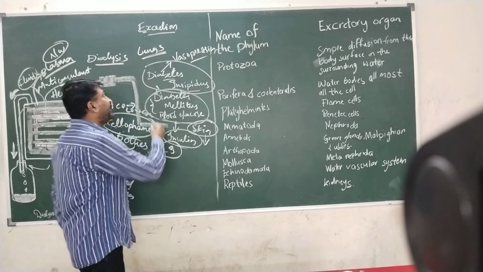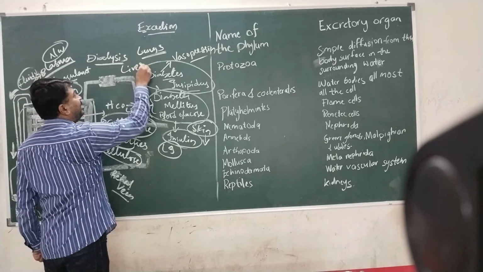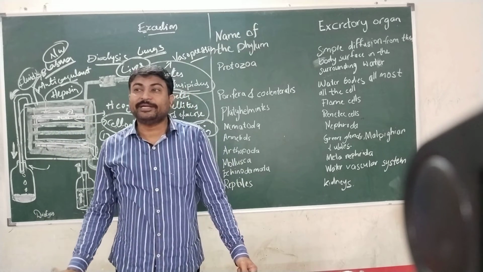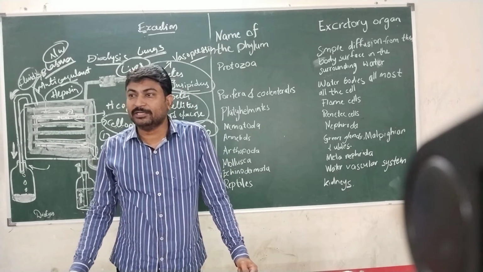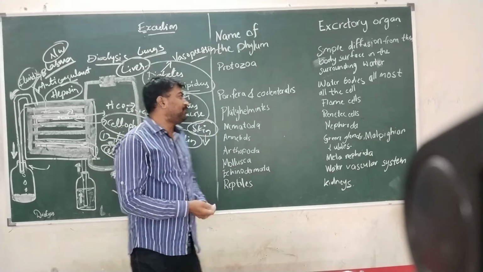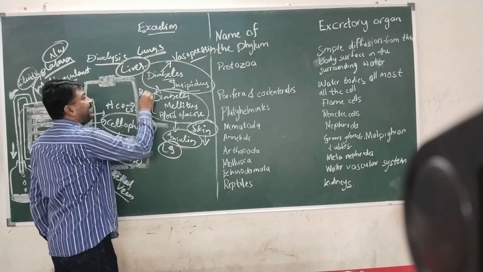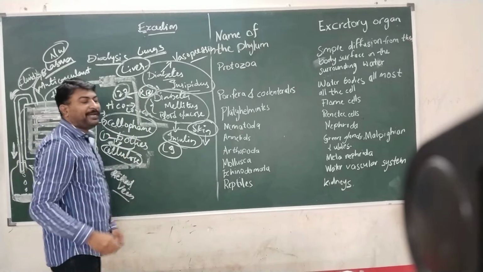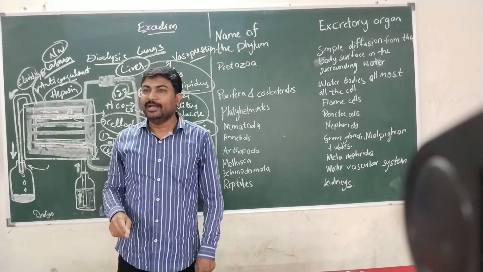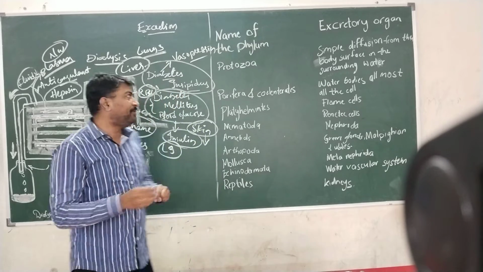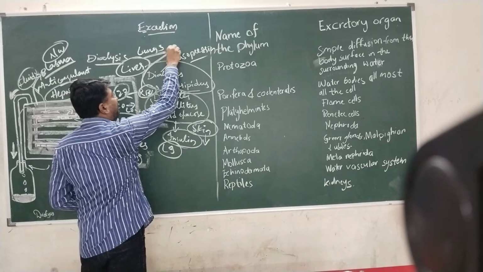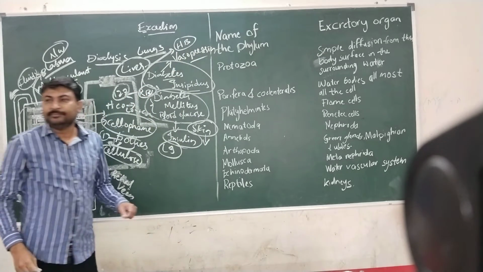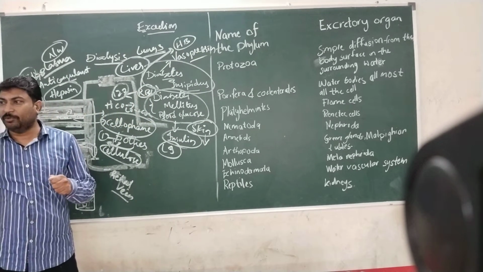And one more important excretory organ present in our body is the liver. Liver is also considered an excretory organ because the lifespan of red blood cells is only 120 days. Everyone knows that red blood cells are red in color because they contain a pigment known as hemoglobin.